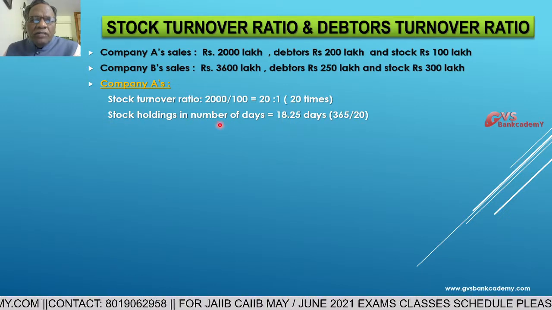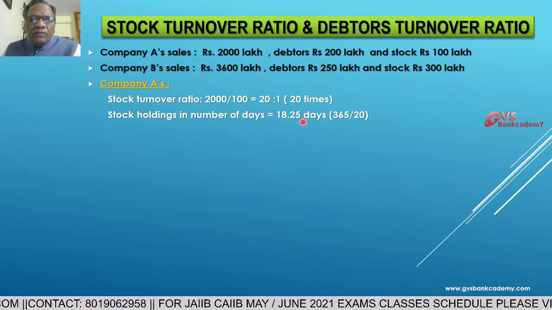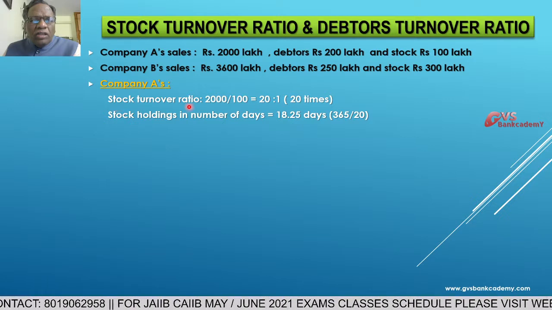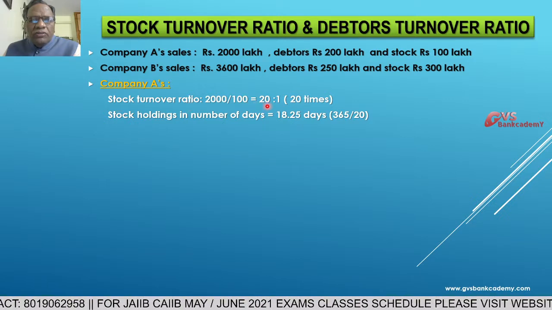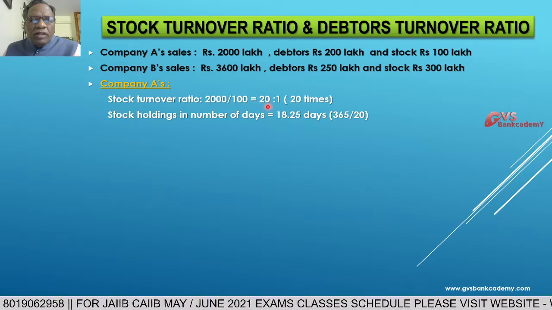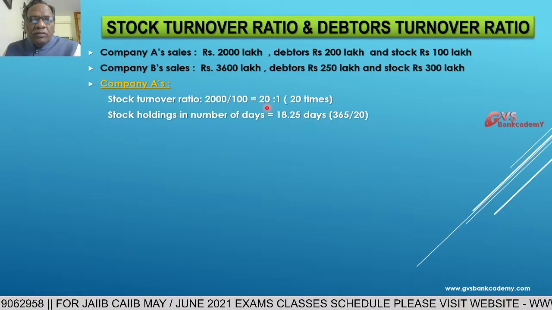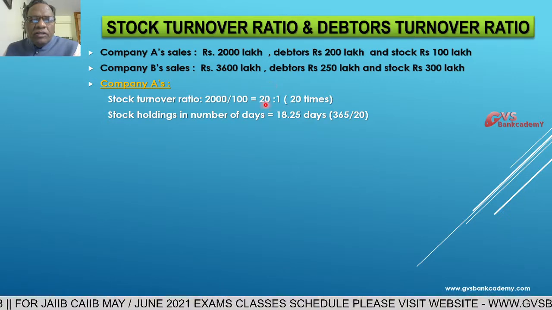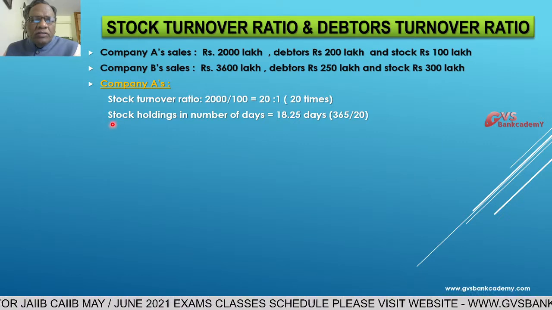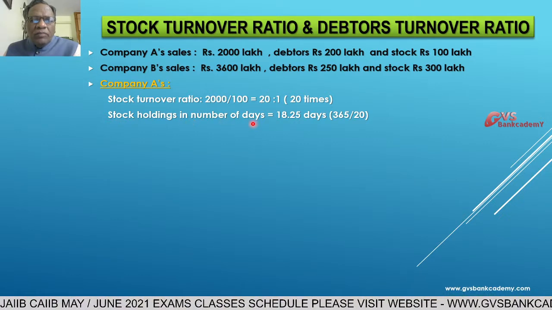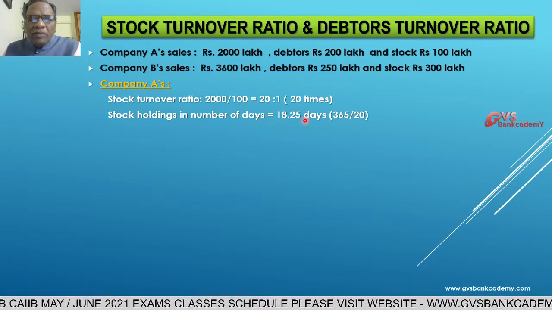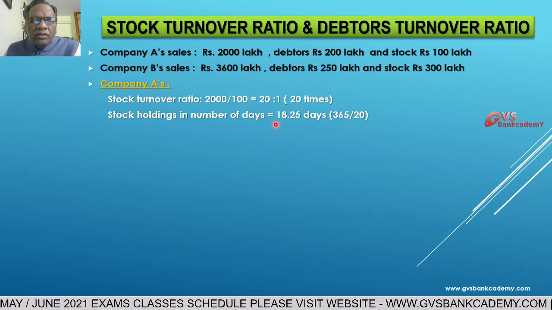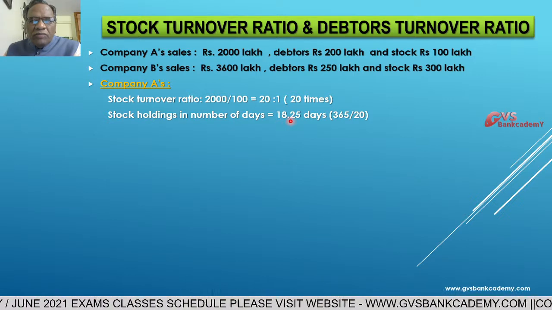Normally, a higher stock turnover ratio is good, because stocks are moving out and sales are increasing. For stock holding levels in number of days, a lesser number of days is always best.